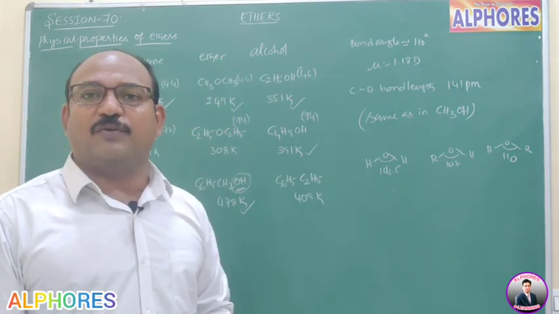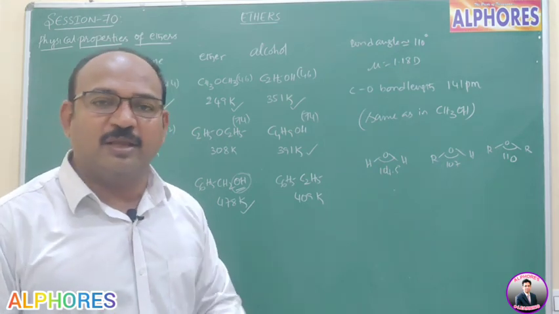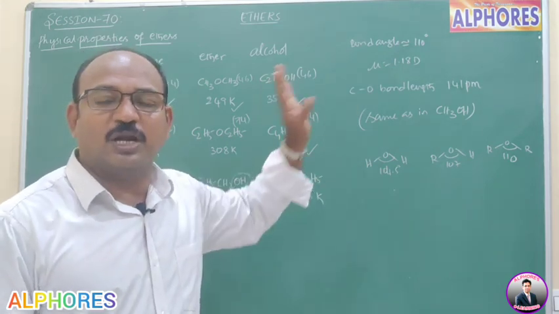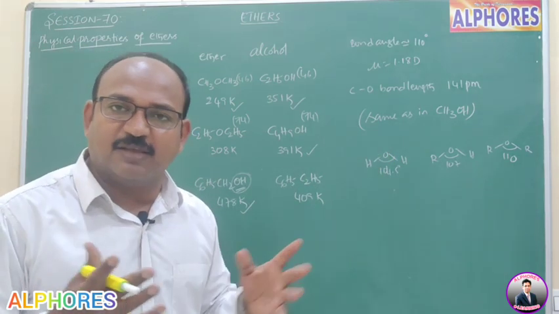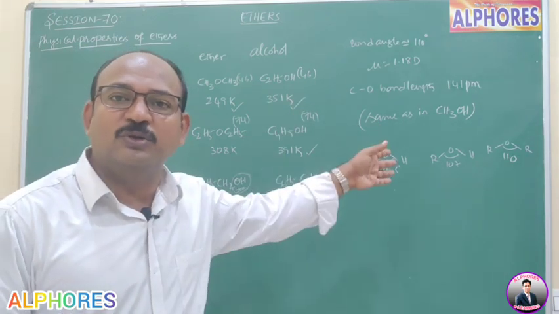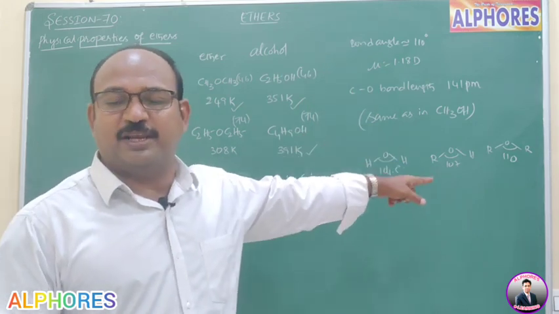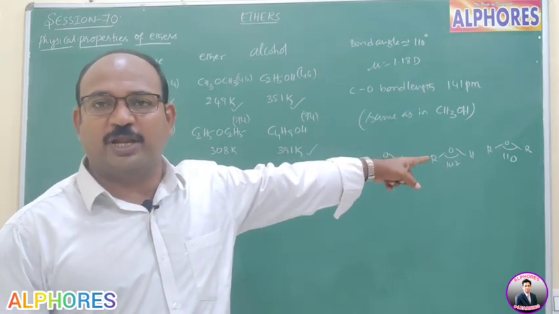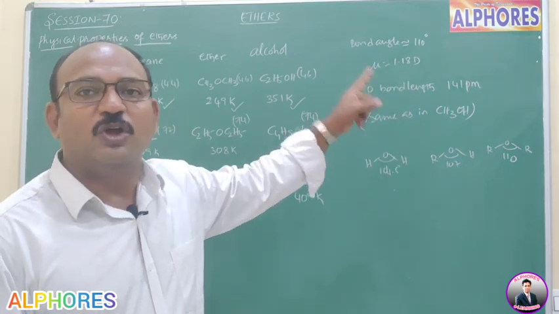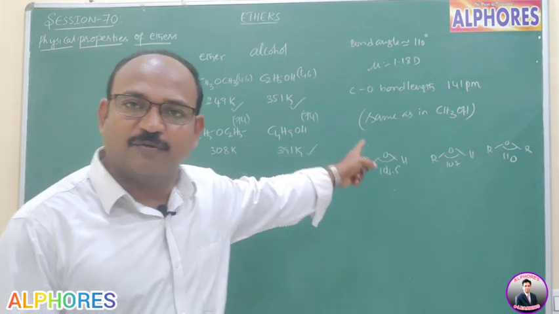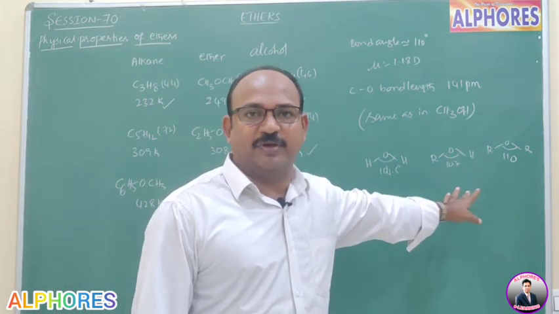Because in water and alcohol, due to intermolecular hydrogen bonding, the bond angle becomes 104.5 and 107. Whereas in ethers, it is close to the tetrahedral bond angle. Again, it proves that there is no intermolecular hydrogen bonding in ethers, and its bond angle is close to 110. Whereas in water it is 104, and in alcohol it is 107.